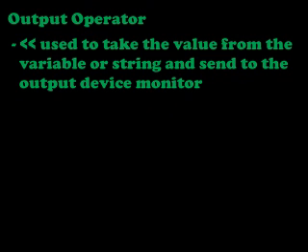Now we will see the next operator, the output operator. This operator is used to take the value from the variable or string and send it to output devices such as the monitor.